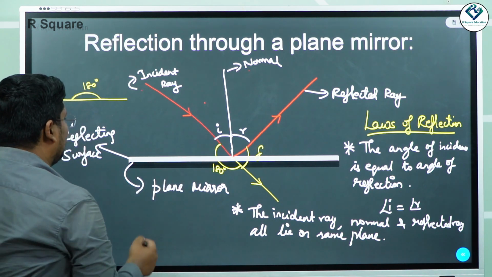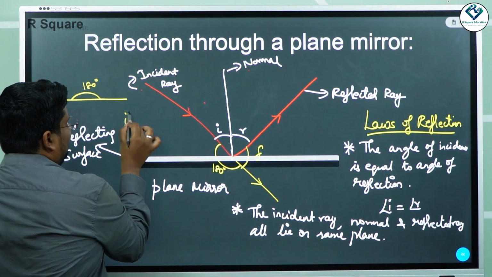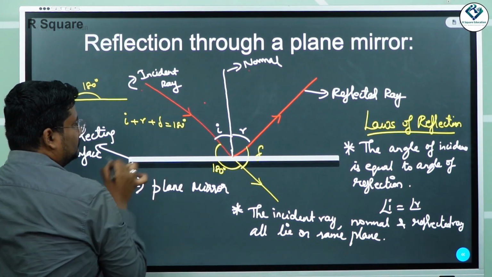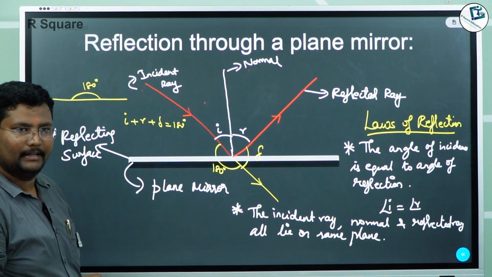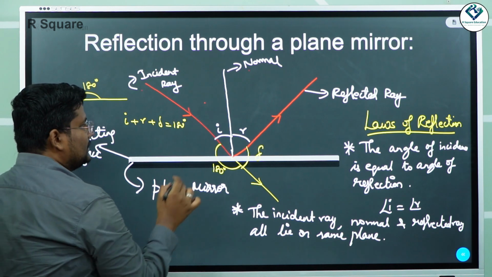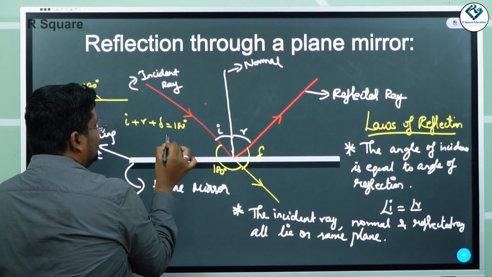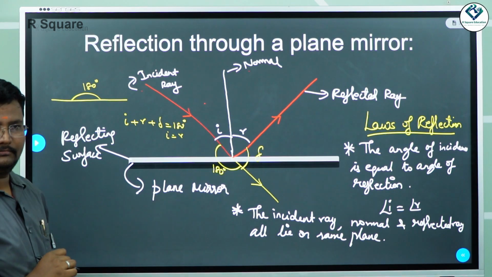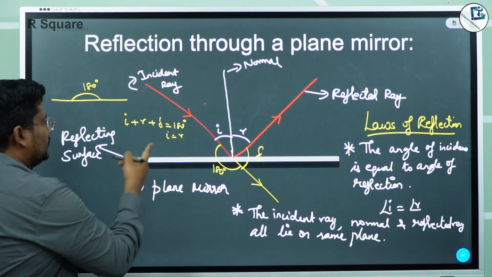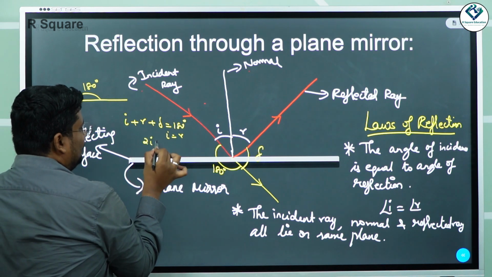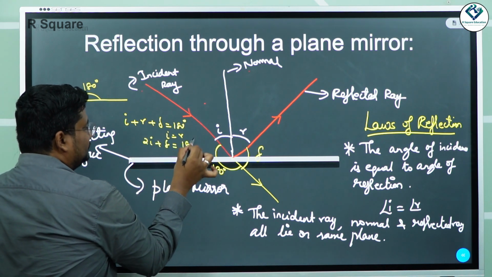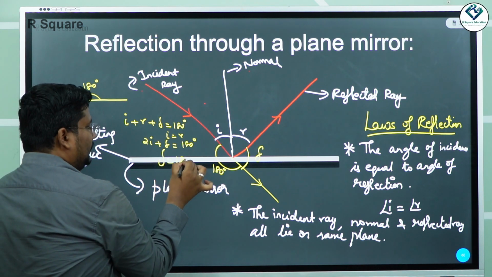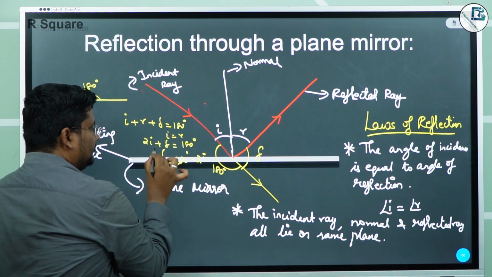Simple. See here, can I take I plus R plus delta as 180? Yes. And in this case, I is equal to R because of reflection. I is equal to R. So can I take this as 2I plus delta is equal to 180? Then delta will be 180 degrees minus 2I.